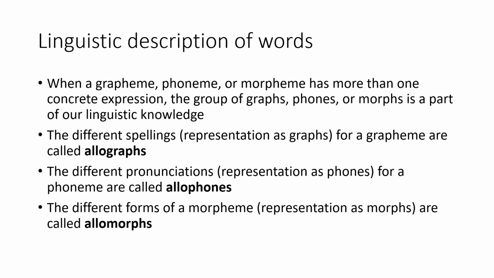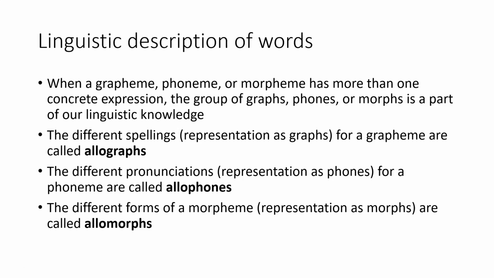When a grapheme, phoneme, or morpheme has more than one way it can be expressed, that group of graphs or phones or morphs that are grouped together is part of our linguistic knowledge. For example, the different spellings, the different representation as graphs of a grapheme, a particular sound spelling combination, are called allographs.